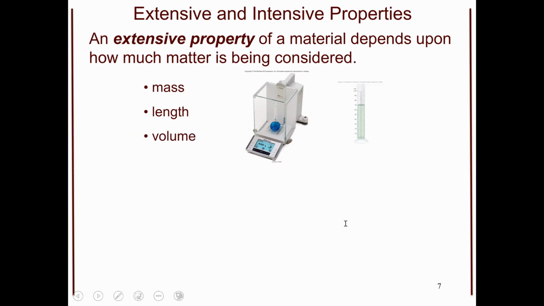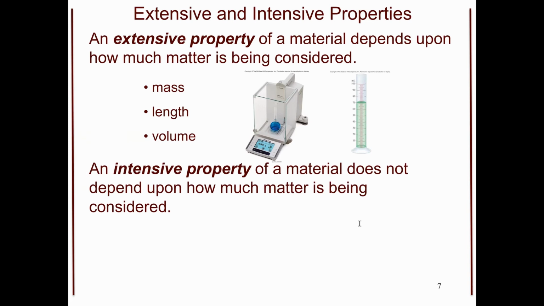And finally, volume. A bigger volume of something, whether that's water or another liquid, means that I have to depend on how much is being considered. The opposite of this is the intensive property. This is a property of a material that does not depend on how much matter is being considered.